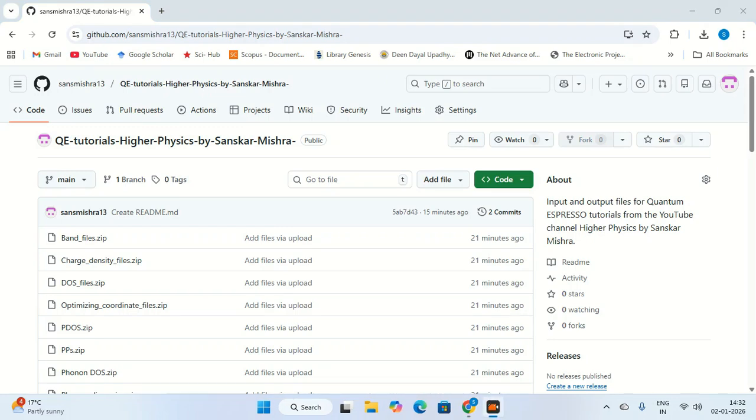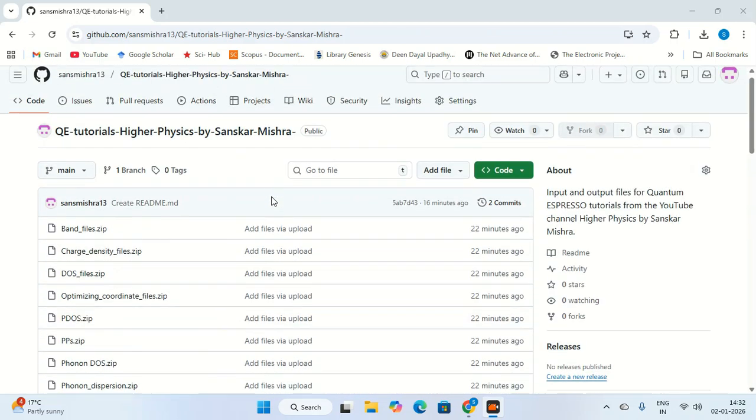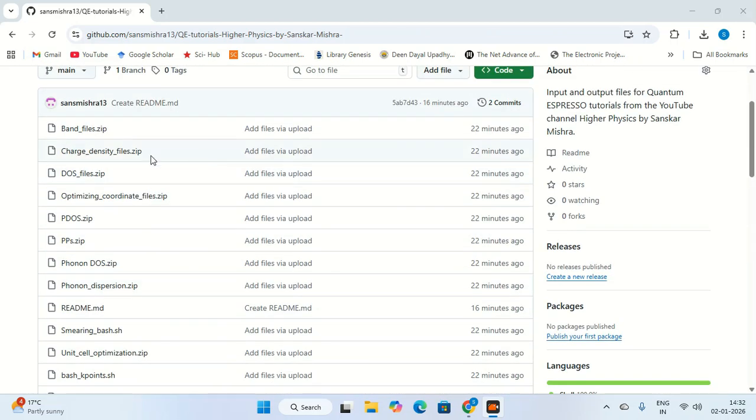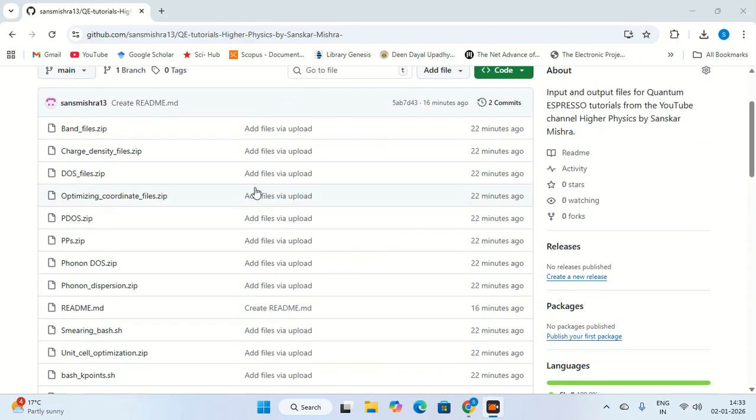So one of my friends informed me that he was not able to prepare the input file for the Quantum Espresso calculation in proper format. To resolve this issue, what I have done is I have made a public repository on GitHub and I have uploaded all the input and output files of my tutorial. So you can download all the files for reference.